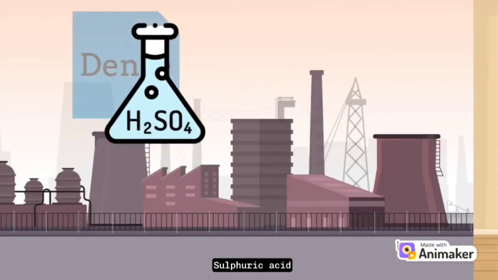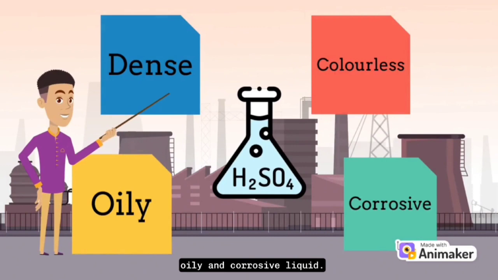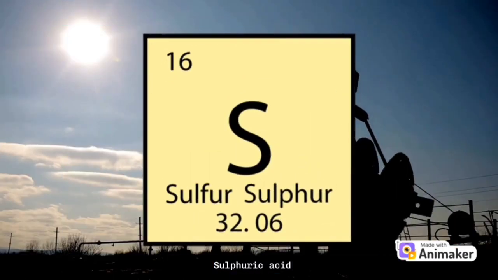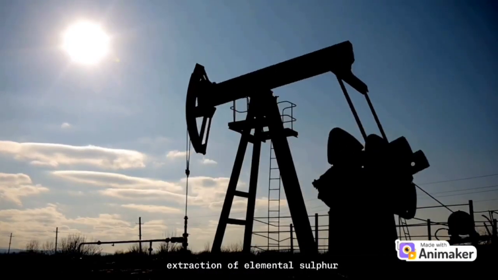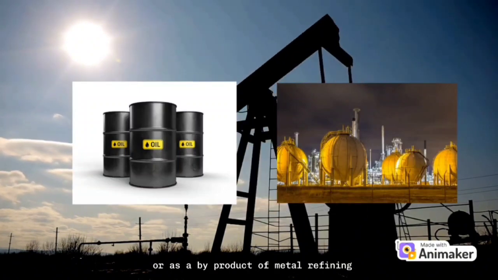So let's go! Sulfuric acid, also called oil of vitriol or hydrogen sulfate, is a dense, colorless, oily and corrosive liquid. Sulfuric acid production begins with the extraction of elemental sulfur, usually obtained from fossil fuels like oil and natural gas or as a byproduct of metal refining.